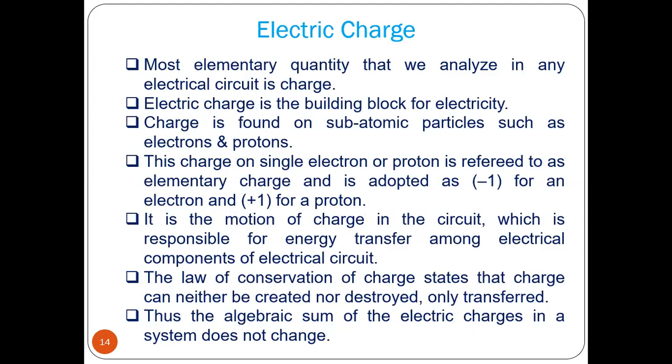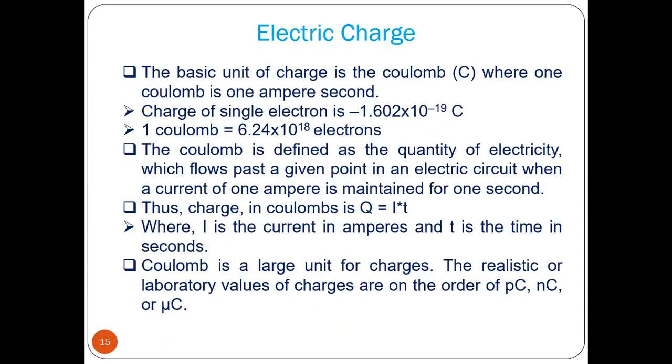Now you have to remember that the law of conservation of charge states that charge can neither be created nor destroyed, only transferred. This is the main point. Thus, the algebraic sum of the electric charges in a system does not change. It remains constant. The basic unit of charge is coulomb, where 1 coulomb is 1 ampere second. So what we can write is Q equal to I into T, I is current in ampere, T is time in second.